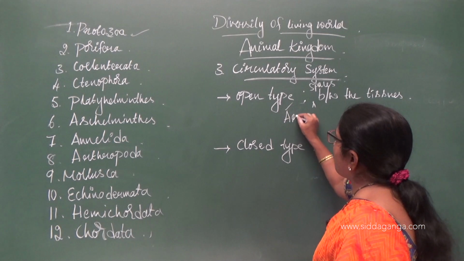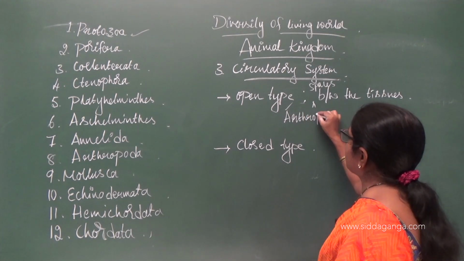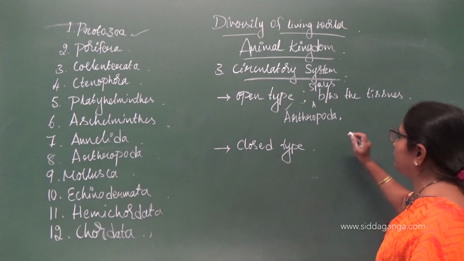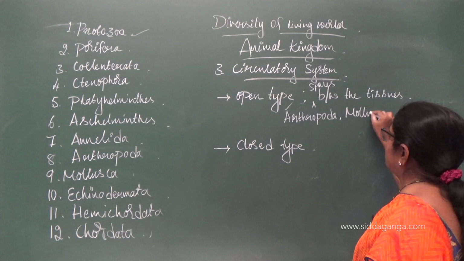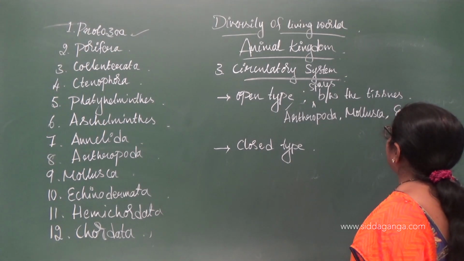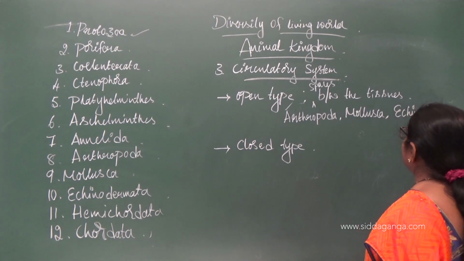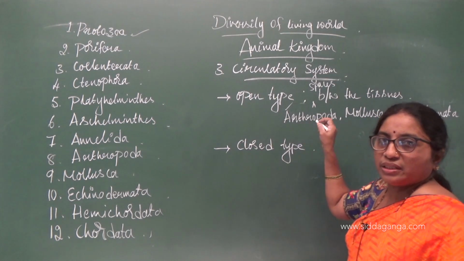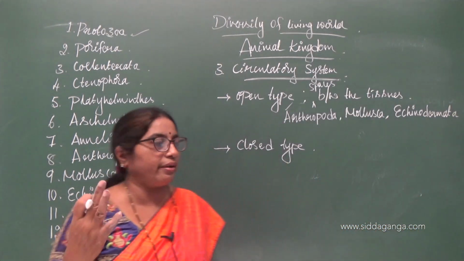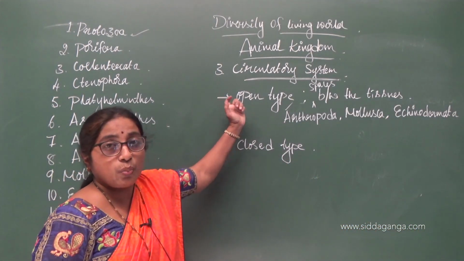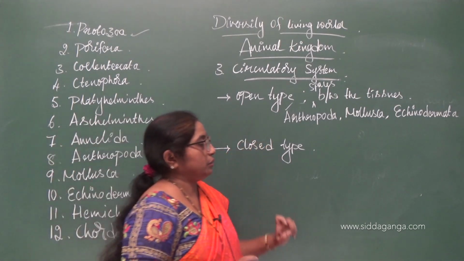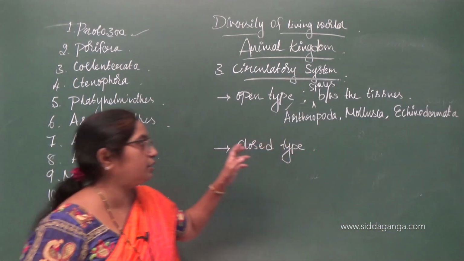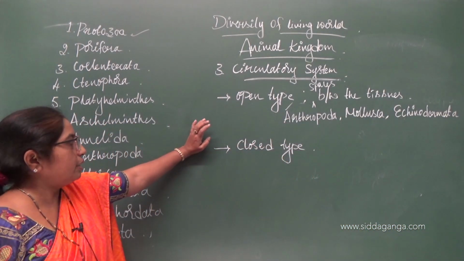In arthropoda we find this type of circulatory system, and also in molluscans and in echinoderms. So organisms belonging to these three phyla, that is arthropoda, mollusca and echinodermata, exhibit the open type of circulatory system. In echinodermata, all organisms exhibit the open type.